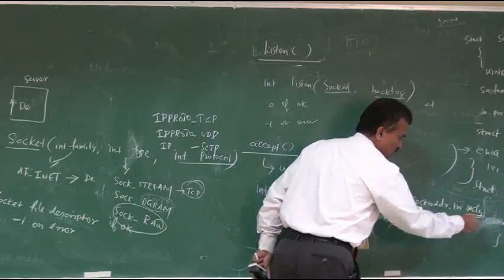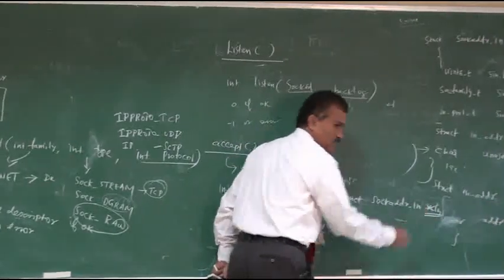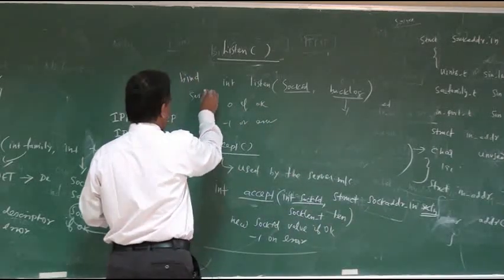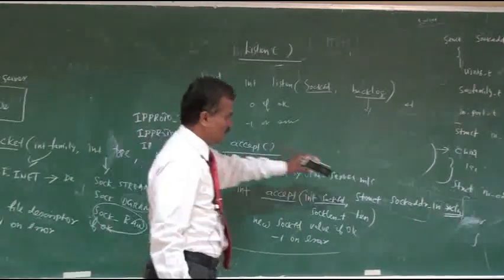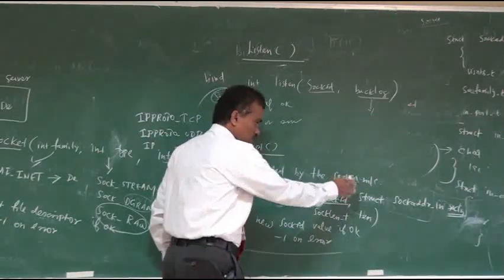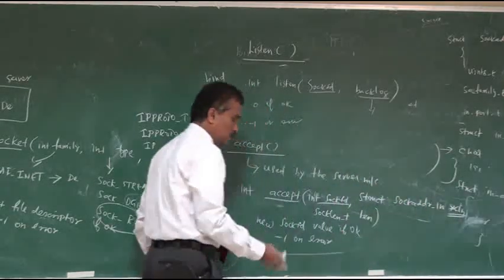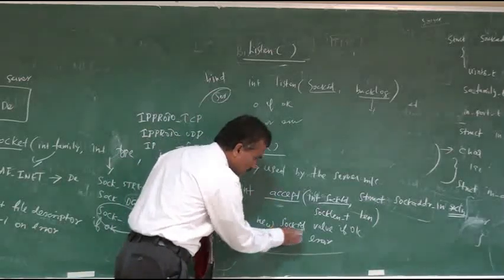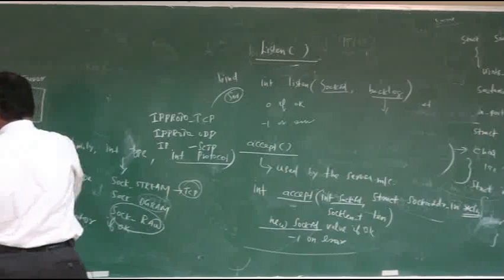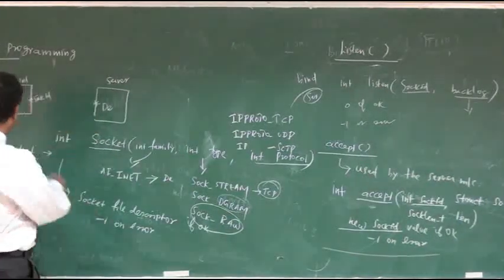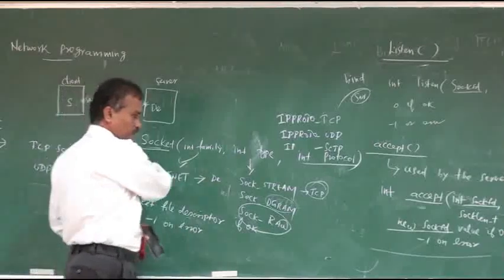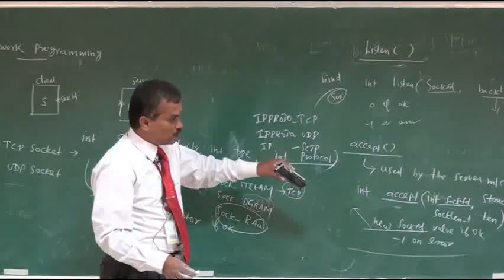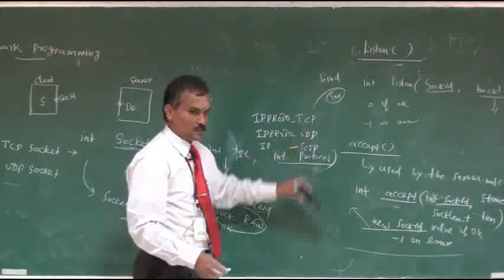Here we are going to specify the client address. In the bind function, I specify the server address, because it is the server IP address, but here it is a client IP address. It means that the server accepts this client request. Then comes the length of the socket address structure. This function returns a new socket file descriptor. Already one socket file descriptor is there, returned by the socket function. Using this new socket file descriptor only, the connection is established with this client. That is the meaning of the accept function.